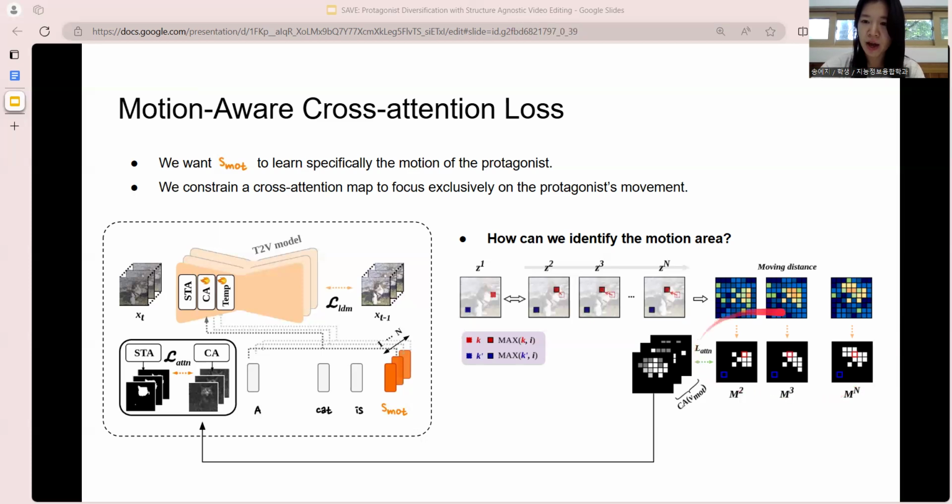Then we make a mask like this, and then we added the regularization term to encourage the cross-attention map of S-mode to be similar to these areas.